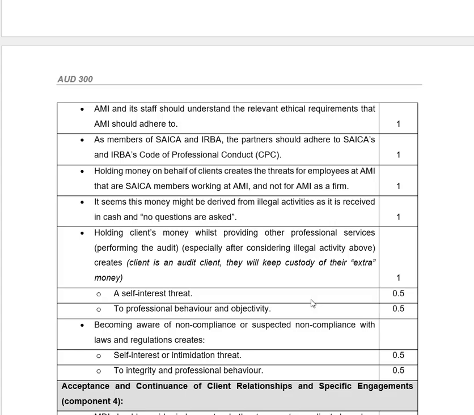Becoming aware of non-compliance or suspected non-compliance with laws and regulations is also going to create self-interest and intimidation threats to integrity and professional behavior. So what do we see here? By holding the client's money, and money they don't even know where it's coming from, it creates a self-interest threat to professional behavior and objectivity, because by holding the cash, it might not be seen well by the public that you're holding cash that you do not even know about.